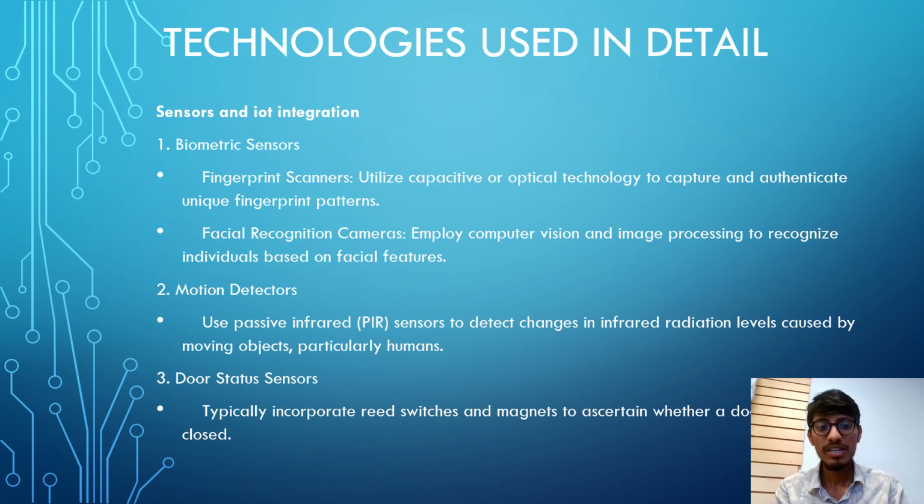For the biometric sensor, we use fingerprint scanners and facial recognition, which use computer vision and image processing to recognize the individual based on facial features. For the motion detector, we use passive infrared sensors to detect changes in infrared radiation levels caused by moving objects, particularly humans.